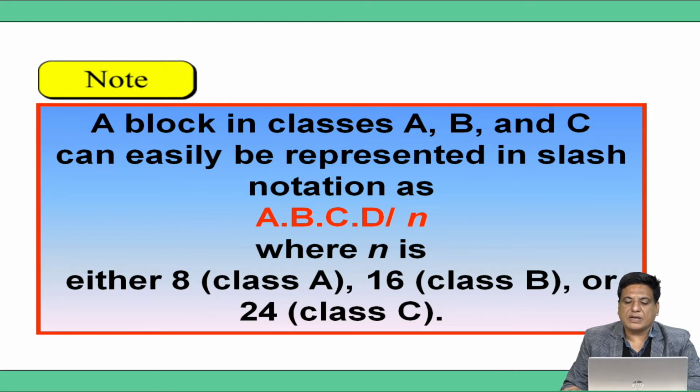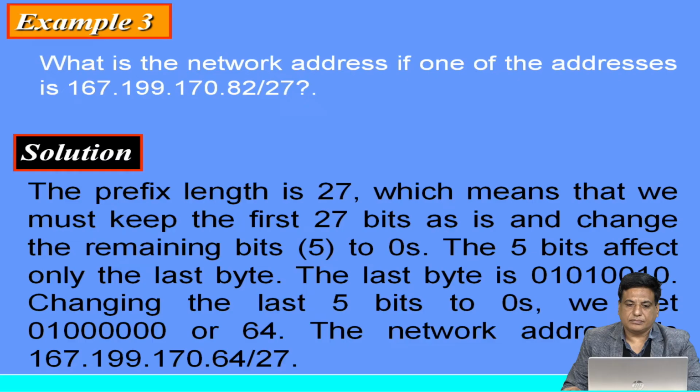Similarly for class B, the subnet mask is 255.255.0.0. It means we have 16 ones here. In class C, the subnet mask is 255.255.255.0. So here we have 24 bits that are 1. In class C, the notation is slash 24. So next, example number 3. What is the network address?